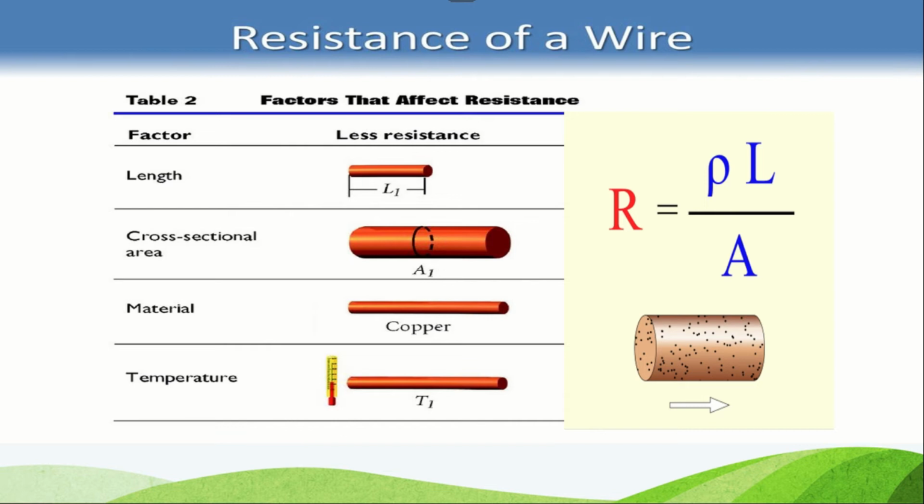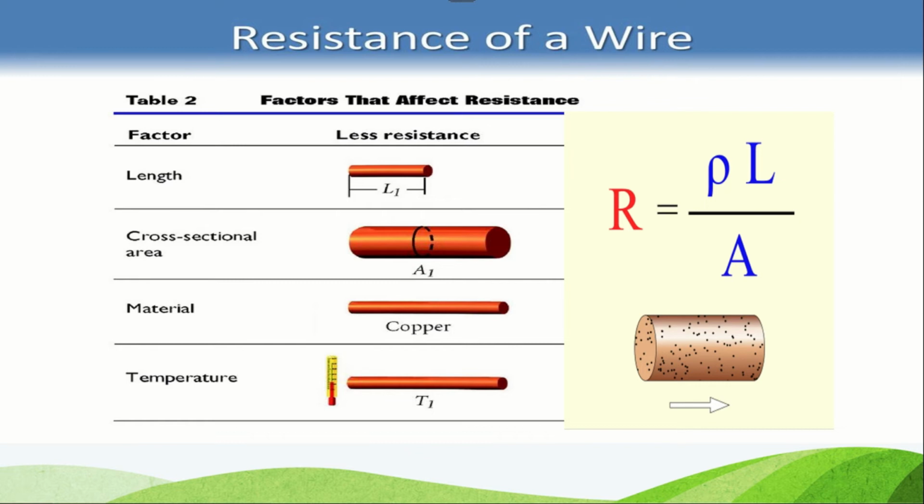Next is temperature. With the increase in temperature, the number of collisions of atoms also increases. Why? If the temperature increases, the movement of the electrons becomes more random. It will move very freely, in a haphazard way. So if the movement becomes more haphazard, the collisions will also increase. So if the temperature is increased, the collisions also increase and the resistance also increases.